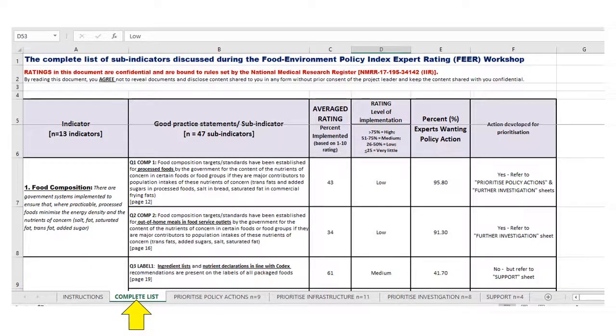When you click on the Complete List tab, you will be able to access all the results for the sub-indicators discussed during the workshop. Column C, average rating, is based on the 10-letter scale and is converted into a percentage. Column D, rating level of implementation, converts the percentage into 4 categories: high implementation, more than 75%; medium, 51 to 75%; low, 26 to 50%; and very little implementation, less than or equal to 25%.